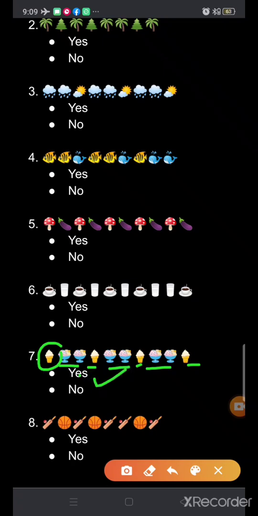Now, next is, what picture is given here? Bat ball and volleyball. Okay, so let us see the pattern. One bat ball and one volleyball. Again one bat ball and then one volleyball. Then again two bat balls. So, is it in pattern? No, it is not in pattern. So we will tick in front of no.